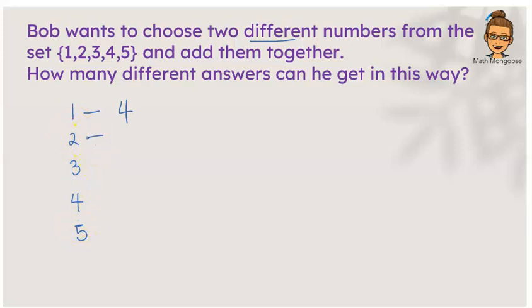Let us look at 2. It is the same thing like the handshaking. 2 can add 2 plus 1. But we already counted that, so we're not going to count it again because 1 plus 2 is the same thing as 2 plus 1. So we're going to move on. So there'll be 3 different answers that he can get here. This will be 2, this will be 1, and this one will be 0. See the pattern, okay? Let us add. 4 plus 3 is 7, 7 plus 2 is 9, and 1 is 10. So there'll be 10 different answers that he could get.